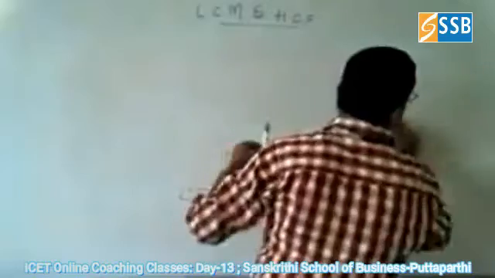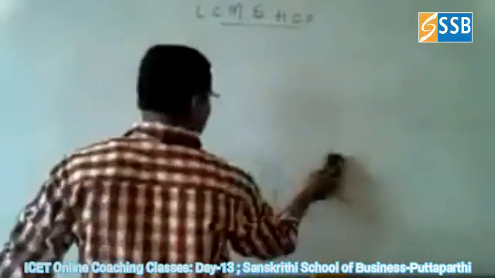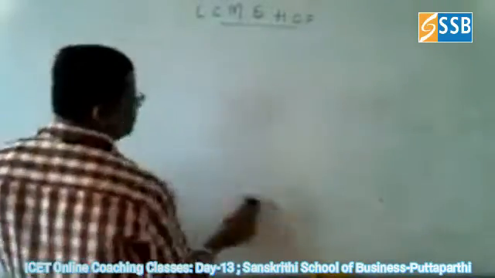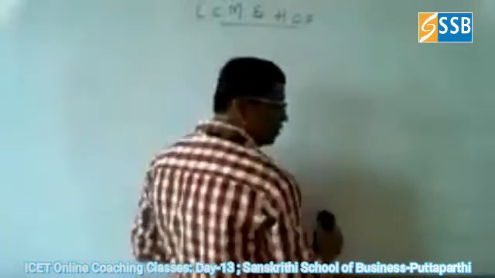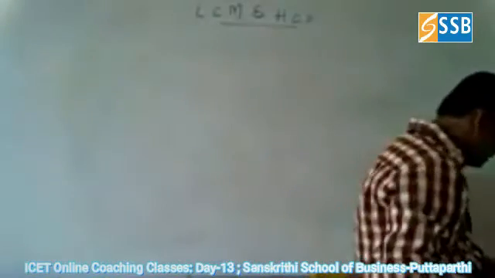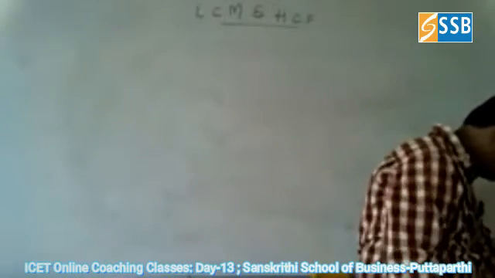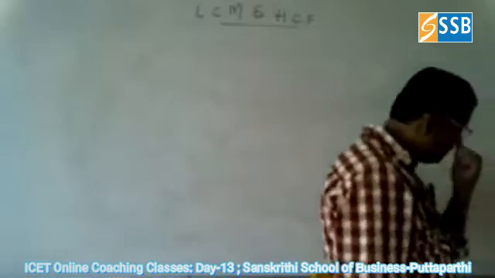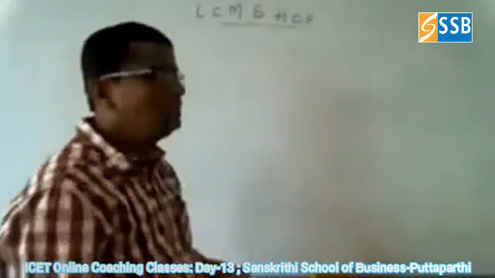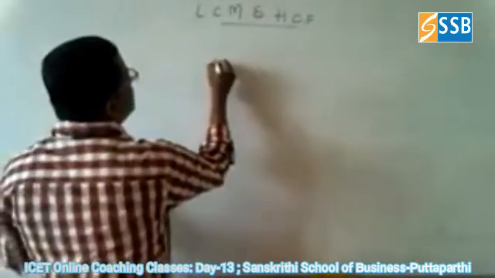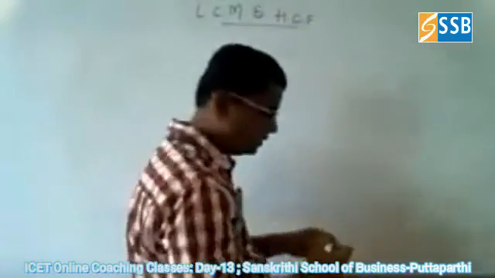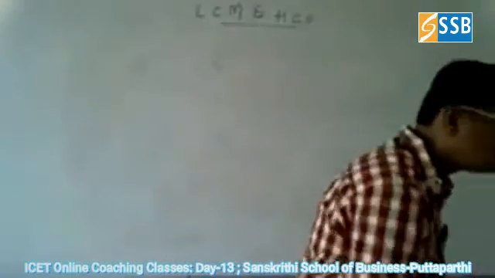This is the multiples method, and another is the division method. Division method is very simple, and you can go for finding the answers commonly with it. Now we can go for the relation between them. This is very important, most of the questions they ask are from this particular topic.